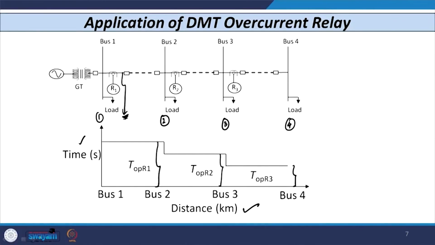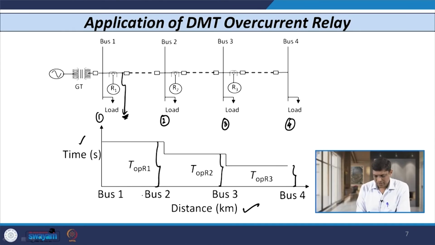Now, let us discuss the demerits of definite time overcurrent relays. The very important demerit is this: if I consider the radial section network here, and any fault occurs in the first section, then you can see that the relay R1 has the highest time of operation.